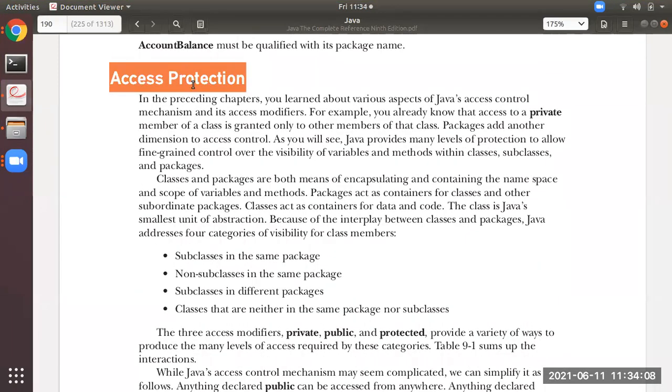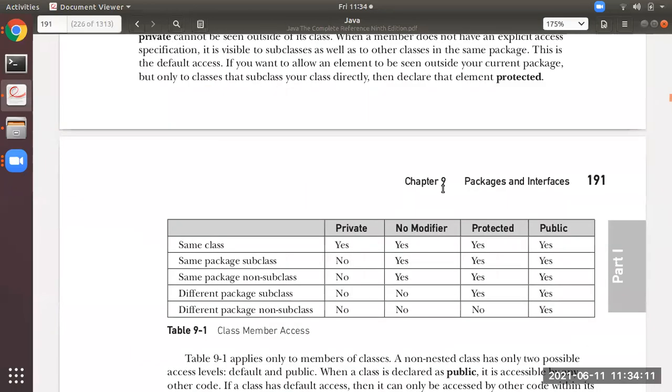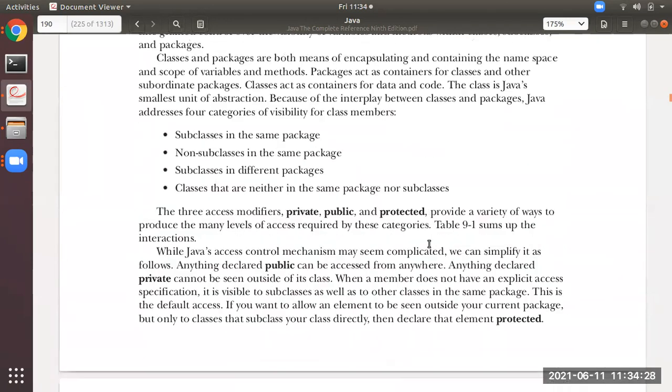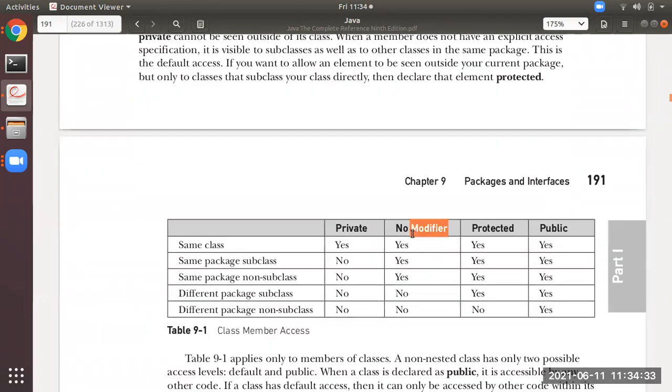See here, students, access protection. We will see now the concept of this. Try to remember, as you all might know, how many access specifiers you have seen in languages like C++: private, protected, and public. Apart from that, there is one more access specifier in Java, the default access specifier, or you can say no modifier. So a total of 4 access specifiers are available in Java: private, no modifier (the default access specifier), protected, and public.